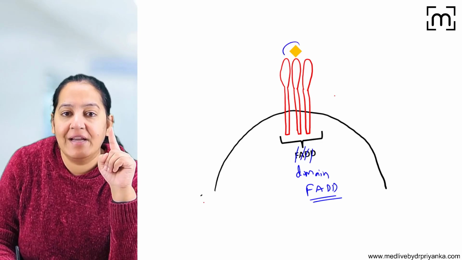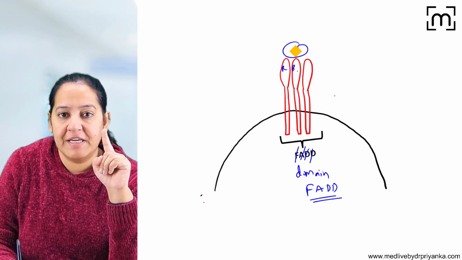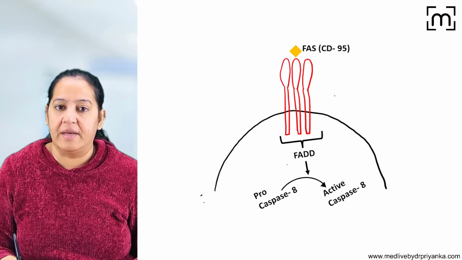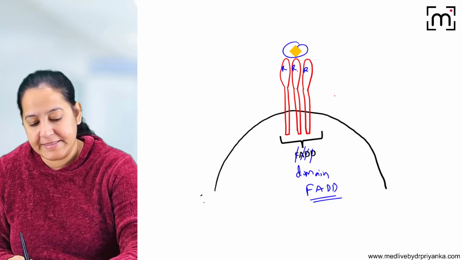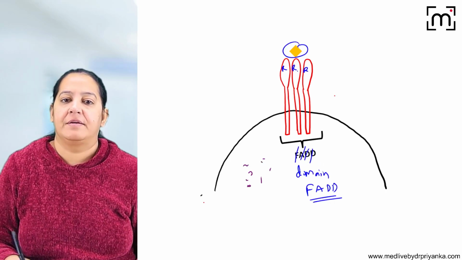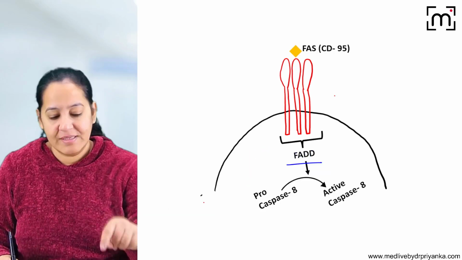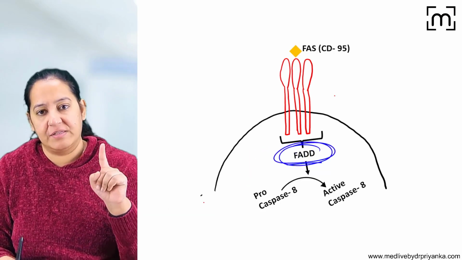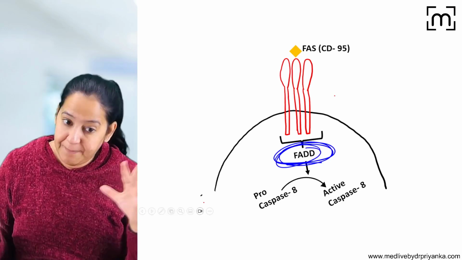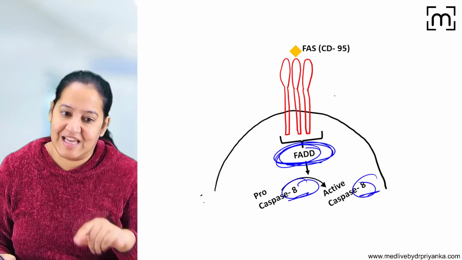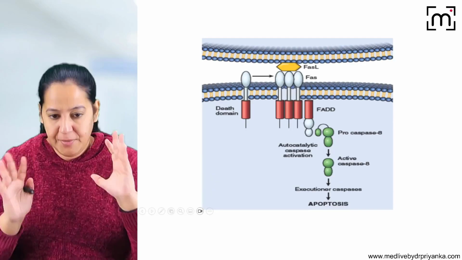So when this ligand binds with the receptor, multiple receptors come closer and they form a death domain, that is FAS associated death domain. Now in the cytoplasm, you can see multiple caspases are present. Caspase 1, 2, 3, 4, 5, they all are inactive. So as soon as FADD is formed, out of multiple caspases, caspase 8 gets activated. So the first caspase which gets activated is caspase 8. The story is over.